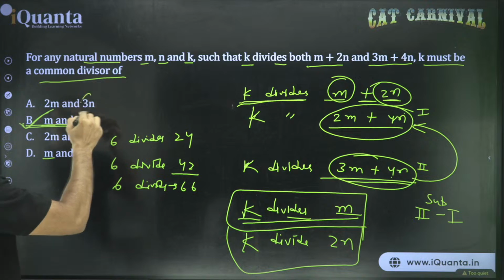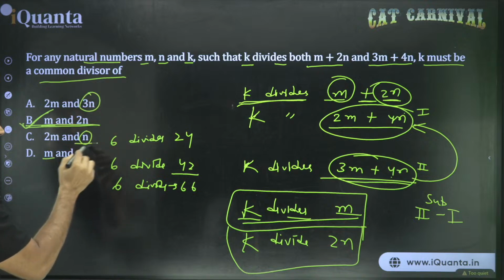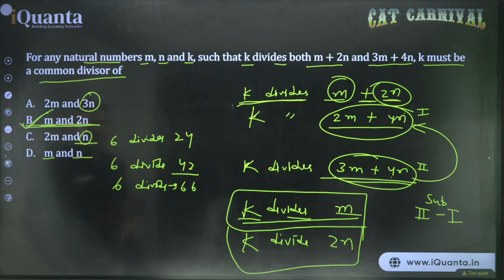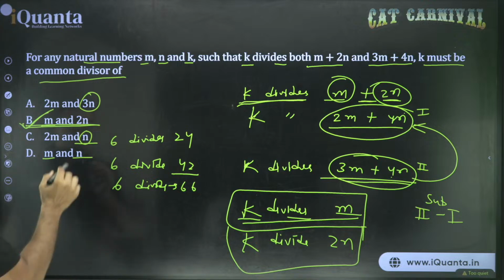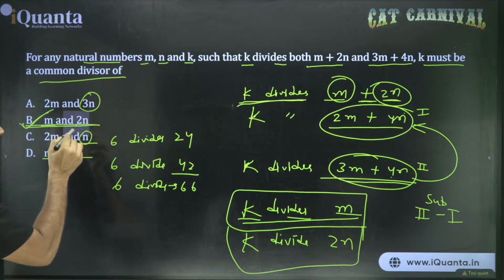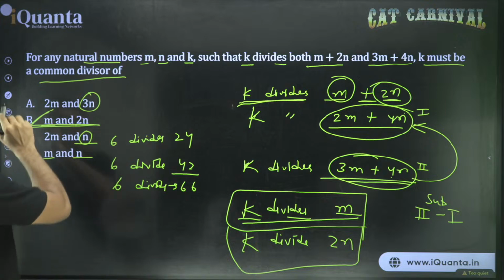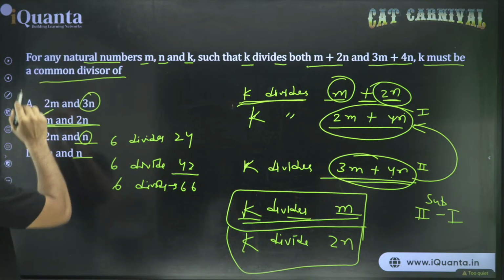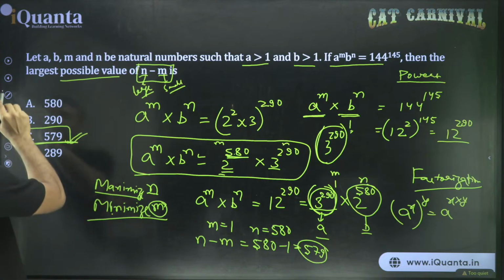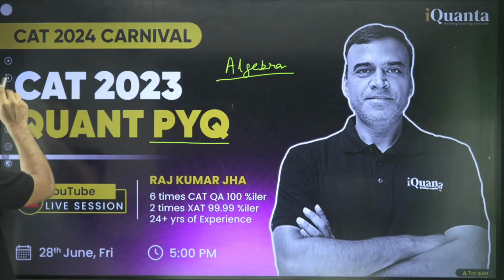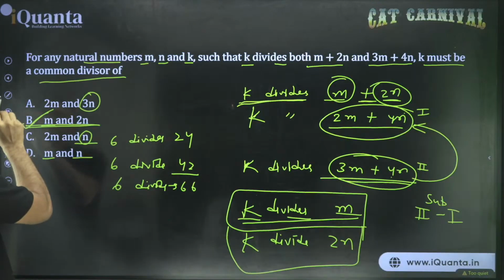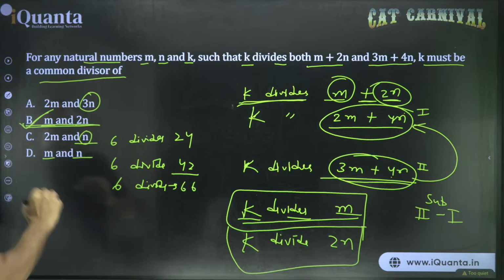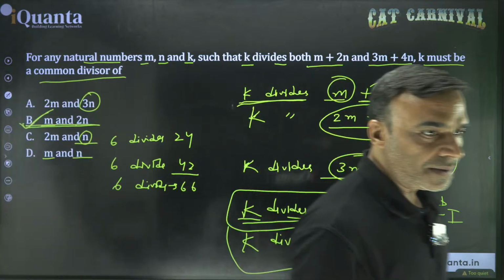Why not 3n? Why not n? Now for n, there is no confusion. It may be possible that 2n is divisible but n is not divisible, right? So that's something that you have to be careful about. So here the correct answer should be m and 2n both. One second. Yeah. So the answer that you will mark is option B.